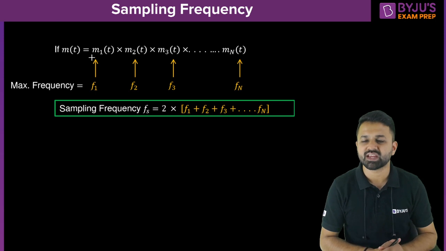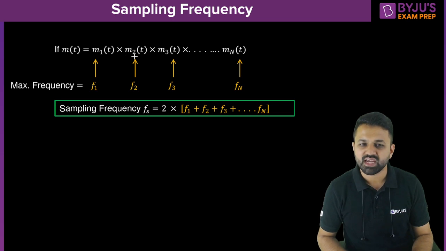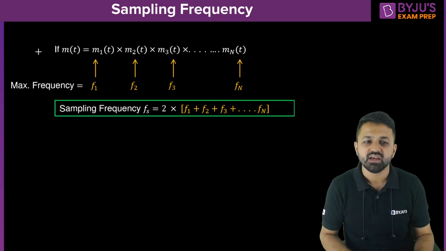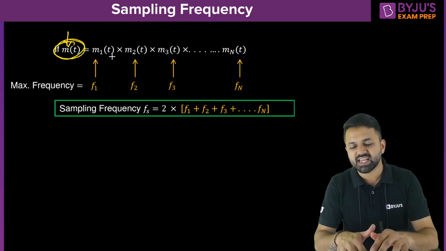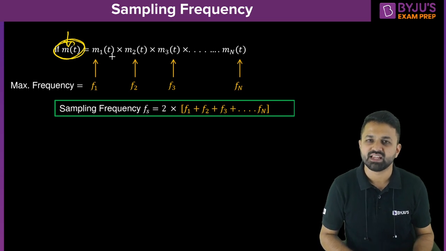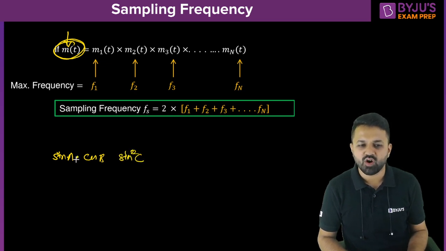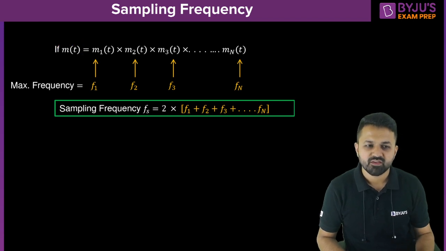Now, you can again calculate the sampling frequency very quickly if the signals are multiplied in the time domain: m1(t), m2(t), m3(t), and so on up to mn(t), if there are n components and they are multiplied together. How can you calculate the sampling frequency for this message signal to be sampled? This message signal is itself a multiplication of a number of frequency terms, like sine A, cos B, sine square C, and so on. All these are multiplied. So we have multiple frequencies in multiplication form. Then how can you calculate the sampling frequency?